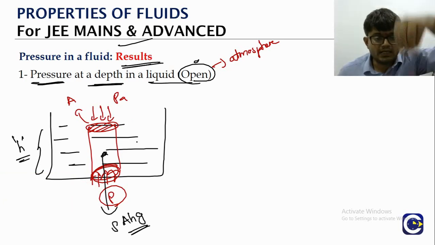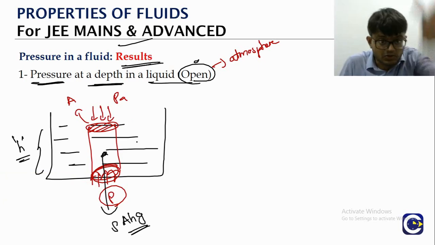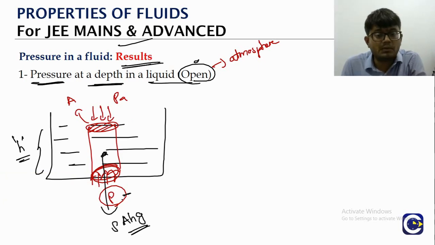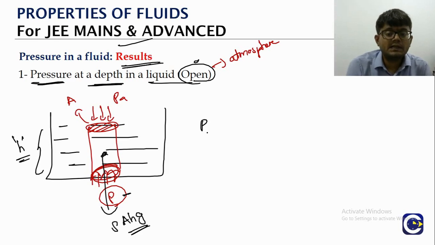Weight of that hypothetical cylinder is also downwards. Force due to the pressure P at the bottom point is upwards, because it is statics, right? The liquid is not moving at all, which means what? There should be a force balance. Total downward force is what? Atmosphere pressure into the area of cross section A, plus what is the other downward force?